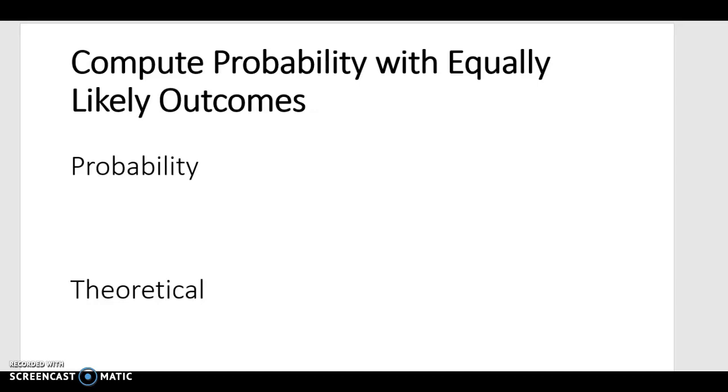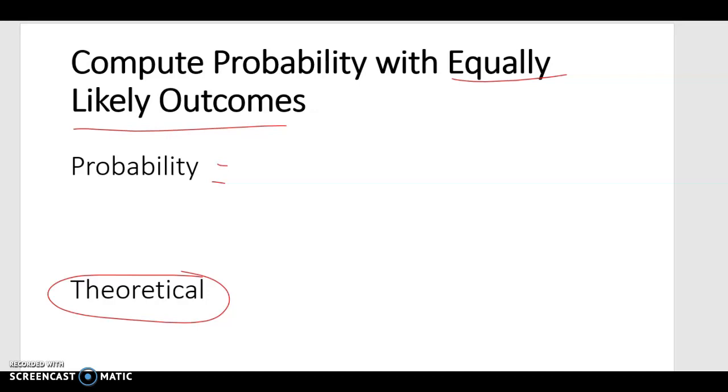We are going to bust out some probability here with equally likely outcomes. I want to draw your attention to that first. When we talk about equally likely outcomes, we are talking about theoretical probability, assuming that whatever we're dealing with, there is an equal chance of every outcome having the same ability to happen. I think I just talked in circles, and that's okay. So let's go back to the definition of probability.